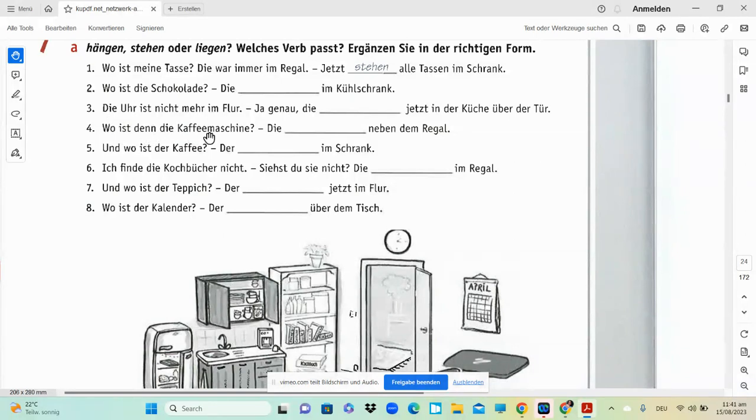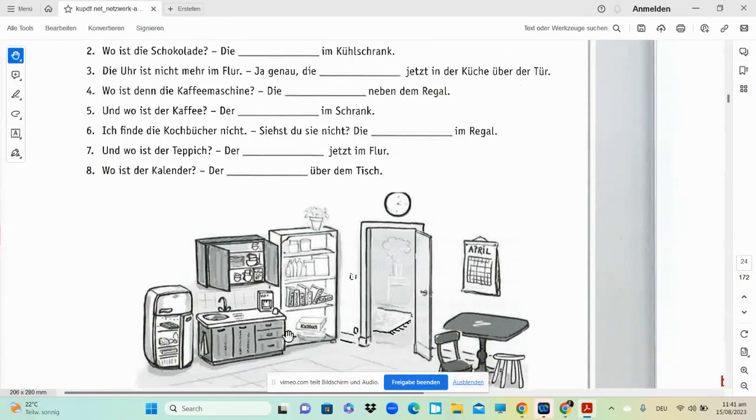Wo ist denn die Kaffeemaschine? Where is the coffee machine? Just try to figure out where you see this coffee machine. And whether it's hanging? No, it's not hanging. Whether it's lying over there? Maybe you may get confused if you're using English. But in German, it has to be stehen. So, die steht im Schrank.